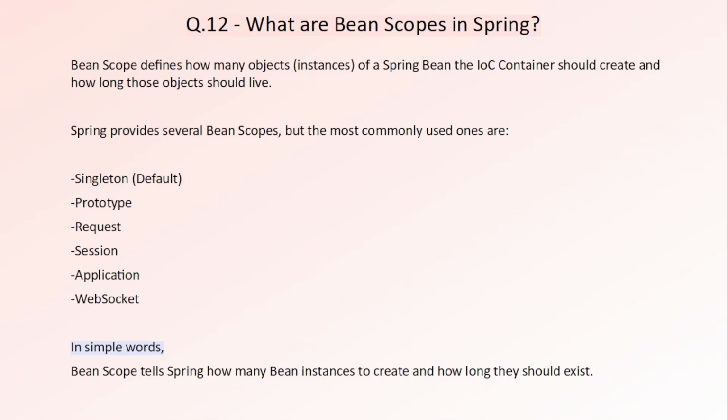But sometimes you don't want to share the same object. In that case, you can use prototype scope, where Spring creates a new object every time the bean is requested. So the singleton is the default one, and if you are building a web application, Spring also provides scopes like request, session and application, each designed for different use cases. Okay, I'm going to explain one by one.